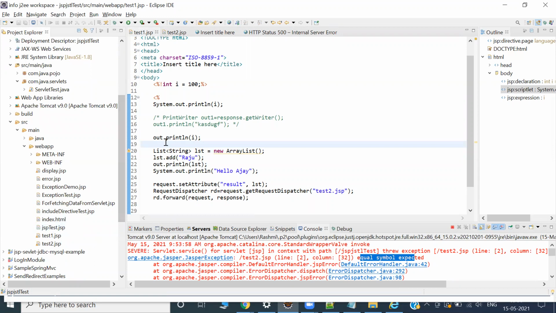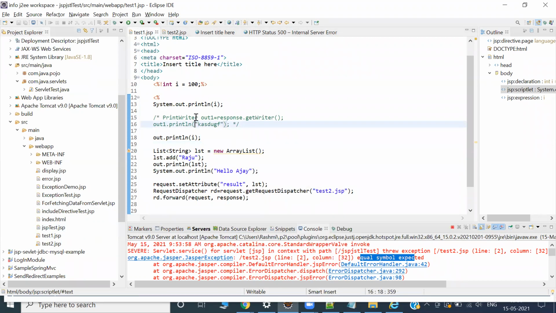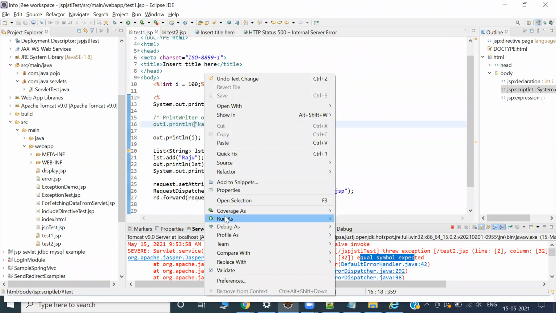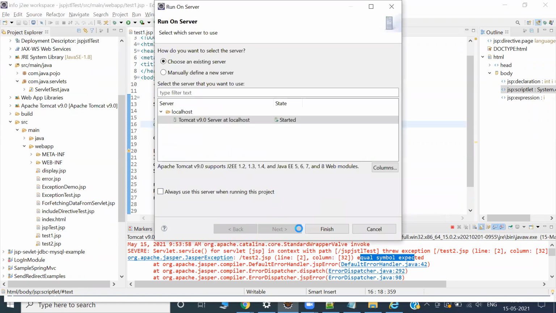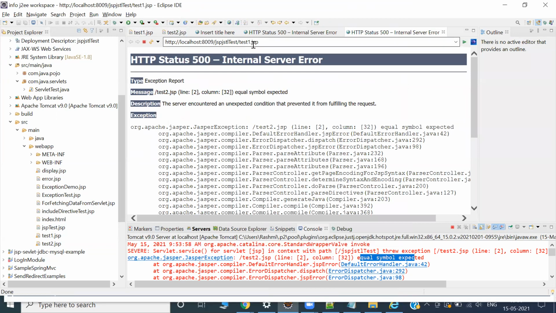I have created one JSP. Let me check, but it should work, I think. If I execute this, it will forward, right? Now this page will execute and it will forward to another JSP. Test 1 executes, and after that Test 2 executes, then it will come. But I think it is not fitting into this logic.